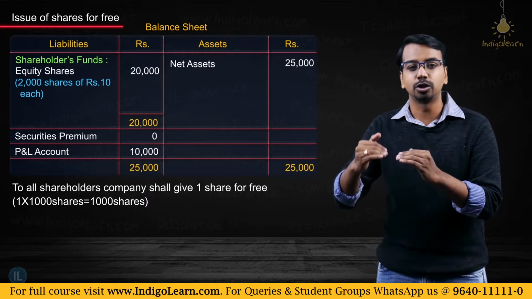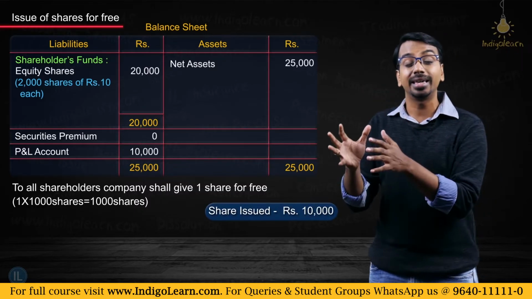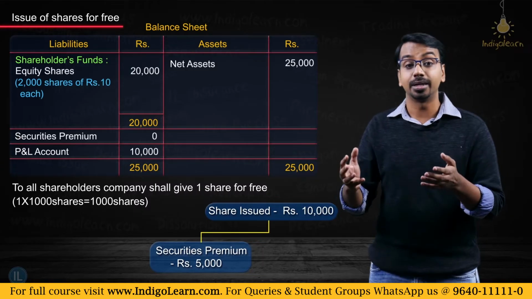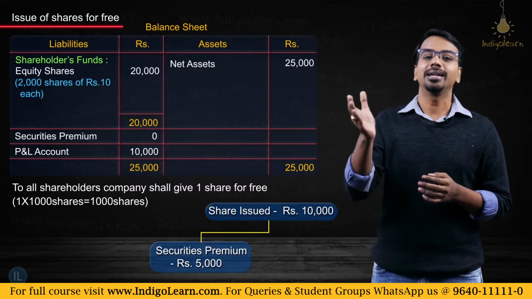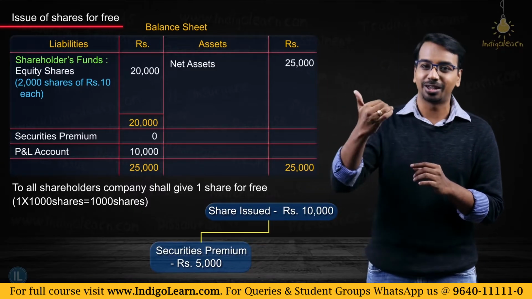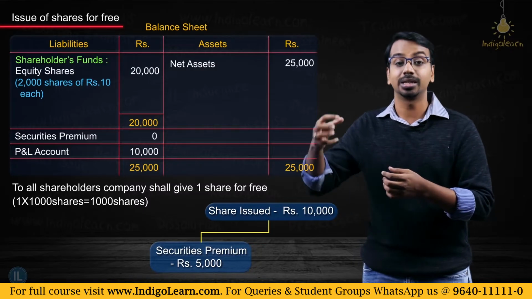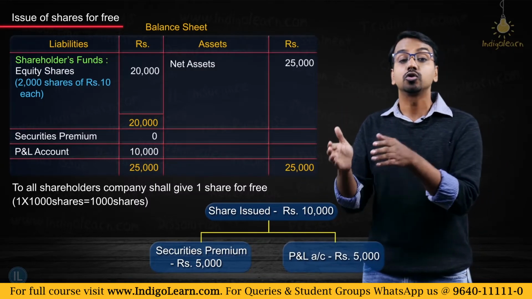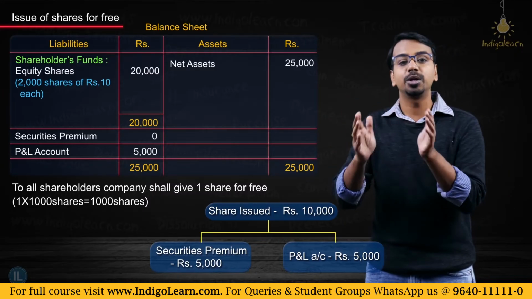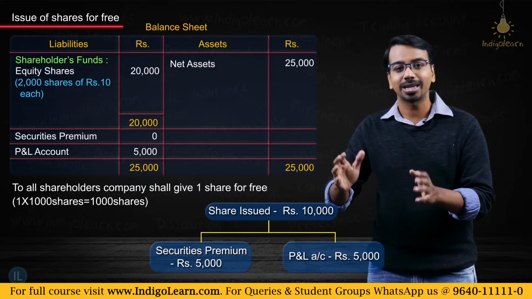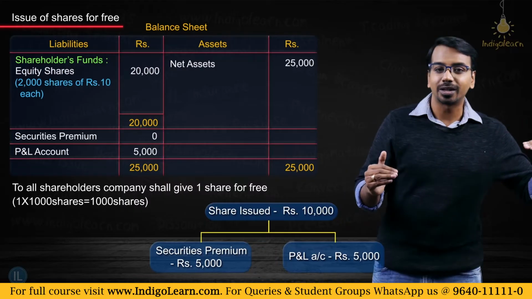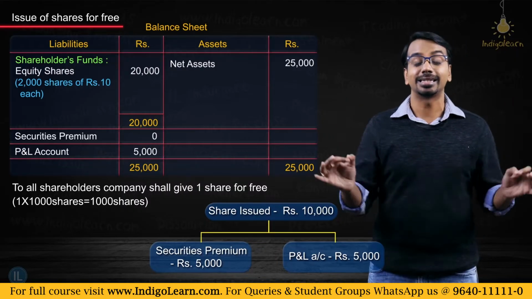So now, while I have issued shares worth 10,000, 5,000 is being given by securities premium account. I have increased the share capital by 10,000 rupees and 5,000 is being contributed by securities premium. And the balance 5,000 I am removing from the profit and loss account. So now my profit and loss account stands at 5,000. Now look at the scenario. Securities premium now is 0. Profit and loss account from 10,000 has come down to 5,000. Now will my balance sheet tally? 25,000, 25,000. Exactly, it is now tallying.